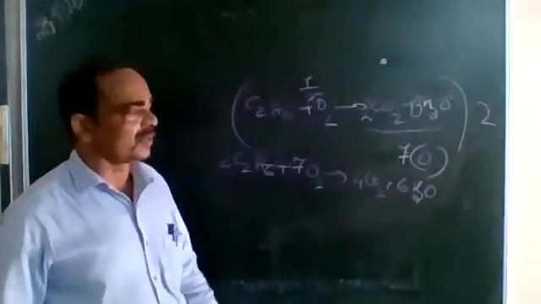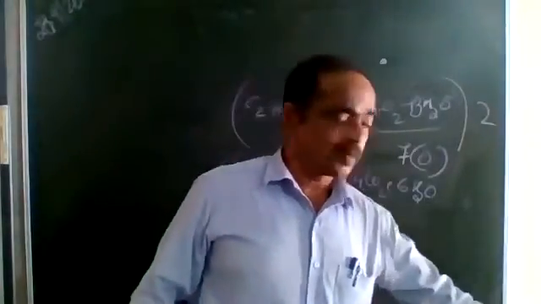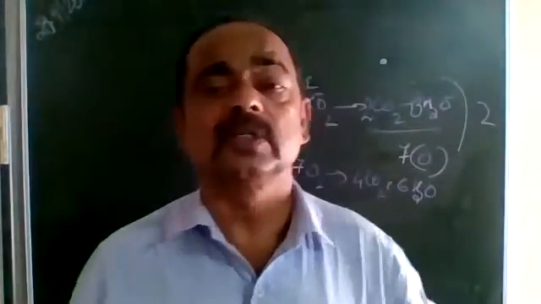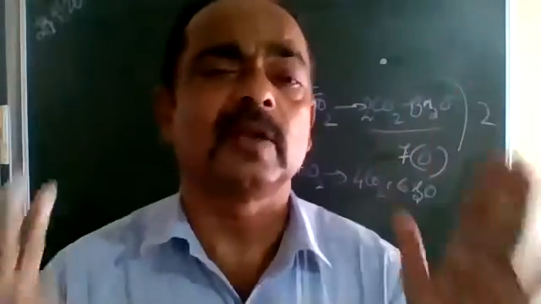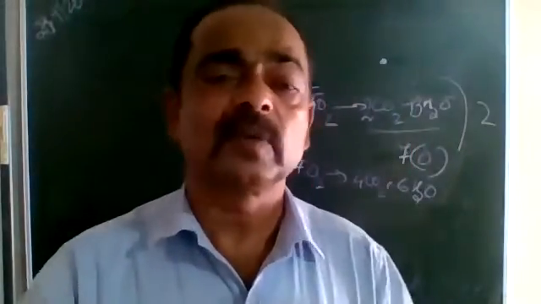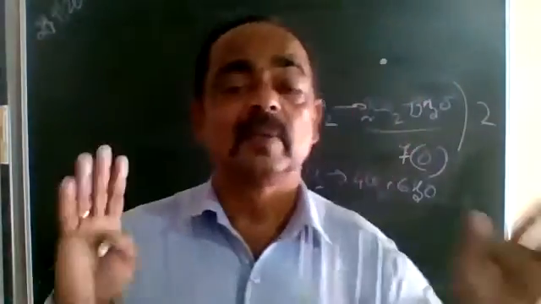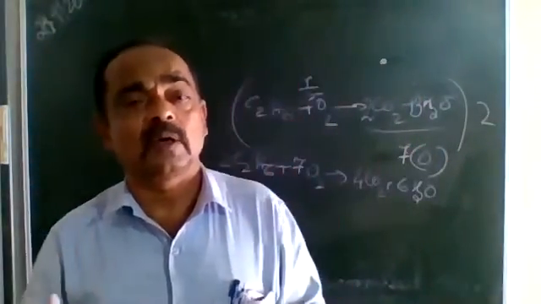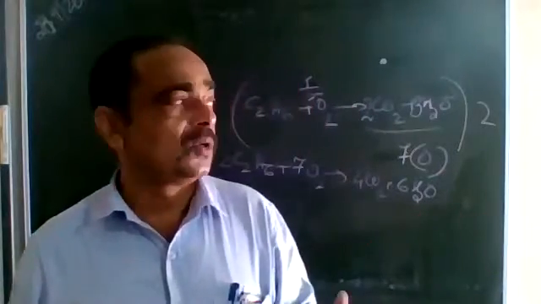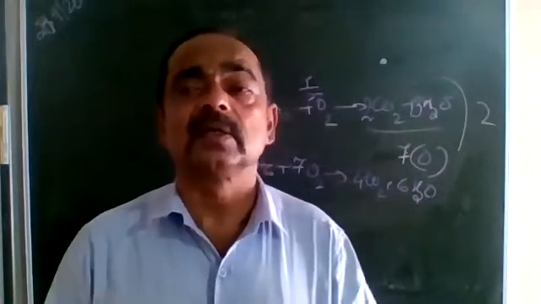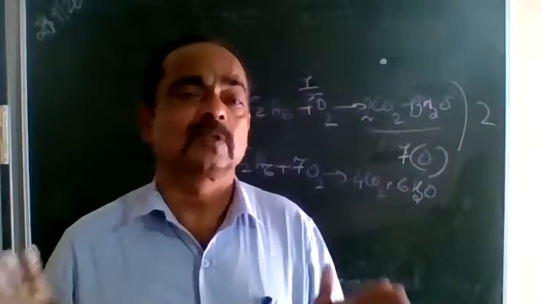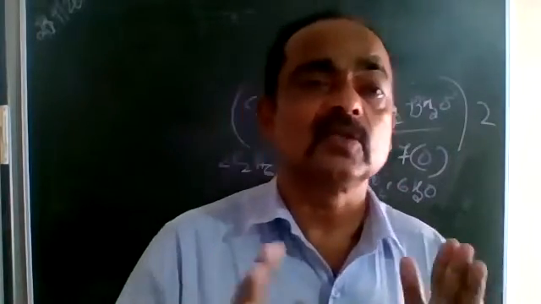By random practice, if we begin each and every day, it can be balanced so easily, nothing to worry about. You will be getting simple equations to balance. You catch hold of any element and go from right to left, one by one; in that method you can balance. A chemical equation is balanced to obey the law of conservation of mass. During a chemical reaction, mass is neither created nor destroyed. The total mass of the reactants must be equal to the total mass of the products. Therefore, the equation is balanced.